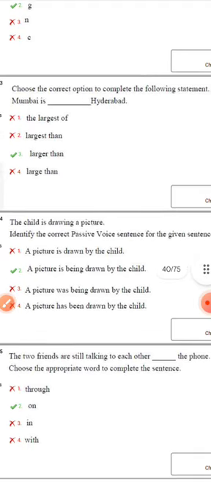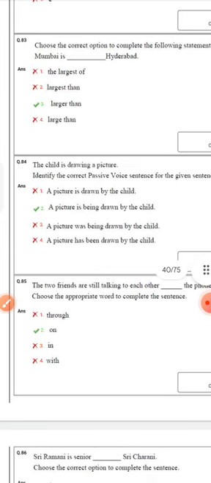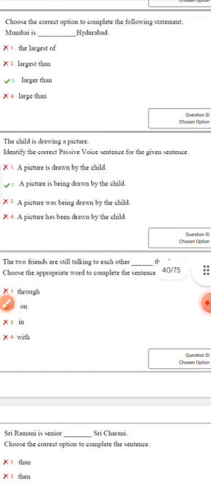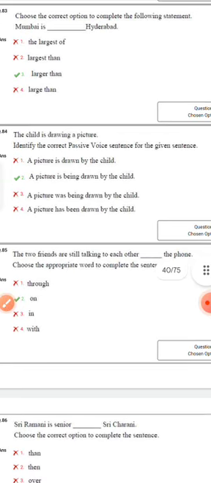Okay, "The child is drawing a picture." Identify the correct passive sentence for this sentence. Yes, the child is drawing a picture, which is in which tense? The form of tense is present continuous tense. Present continuous tense would be changed in passive voice where the subject comes in an object way, and the object comes in a subject way. So the verb will be changed to a form of V3.